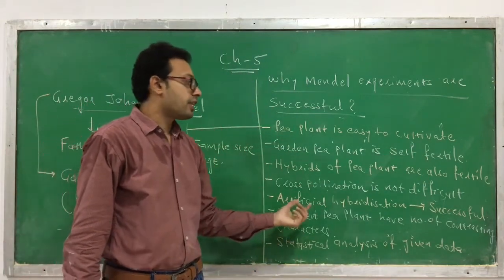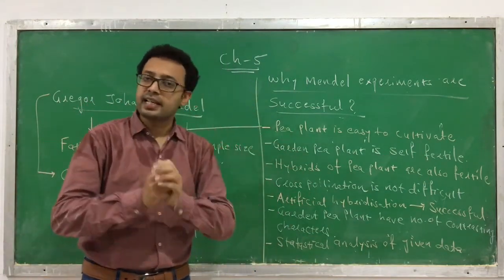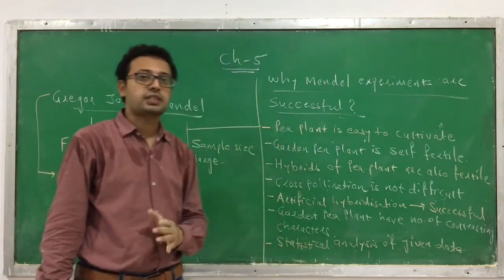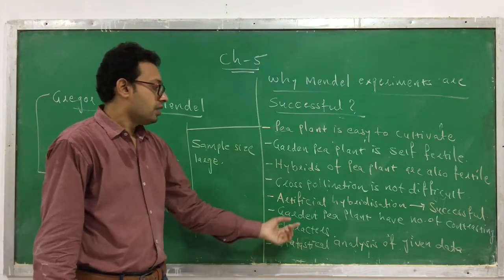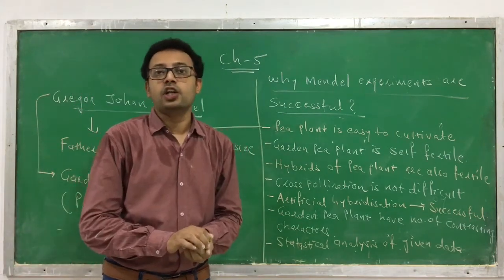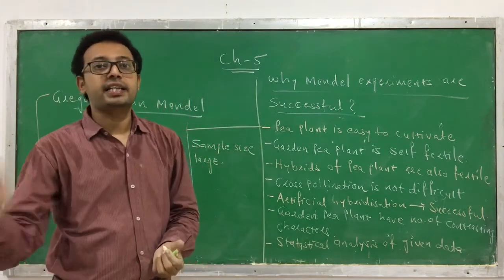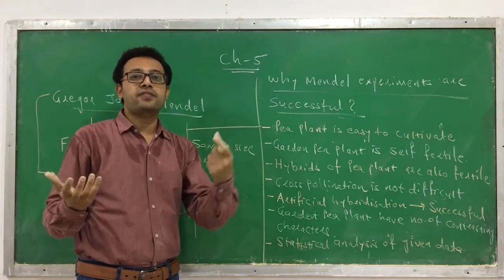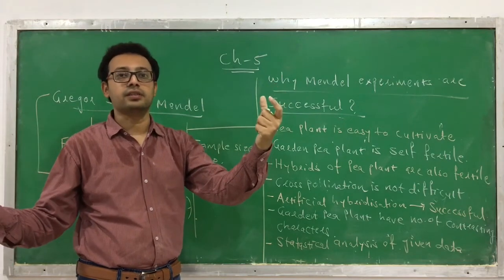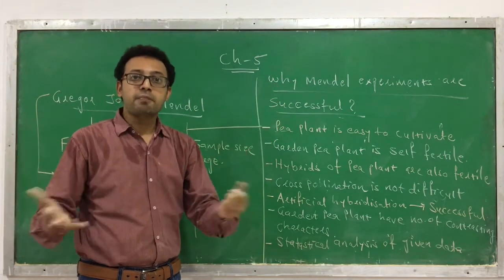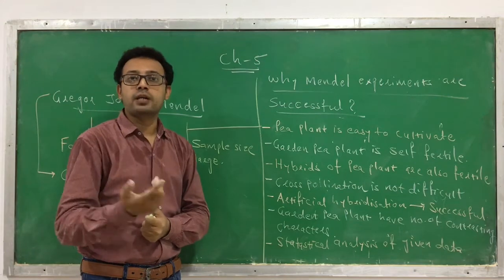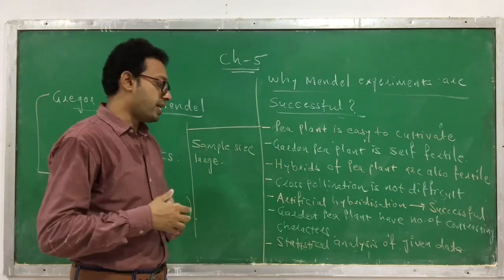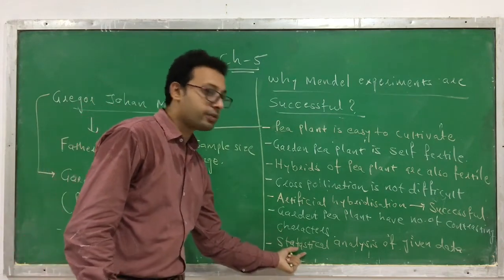Okay, next, cross pollination is not difficult, it can be easily achieved. Even artificial hybridization is most successful in this case. The garden pea plant contains a lot of contrasting characters, so it is easy to identify, okay? Because you can easily distinguish between the yellow flower and the white flower. So the number of contrasting characters, not just one, but it has 14 contrasting characters in it, so it is easy to identify. This is one of the important reasons.